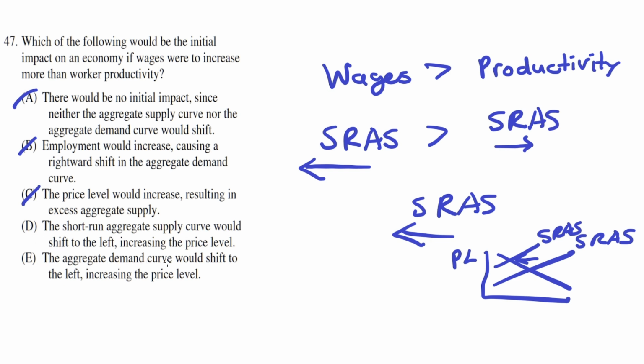E. The aggregate demand curve would shift to the left, increasing the price level. This is incorrect because wages and worker productivity do not influence the aggregate demand curve. Instead, they influence the short-run aggregate supply curve. Furthermore, a shift to the left of the aggregate demand curve would lead to a lower price level, not a higher price level. So E is incorrect, and the correct answer is D.